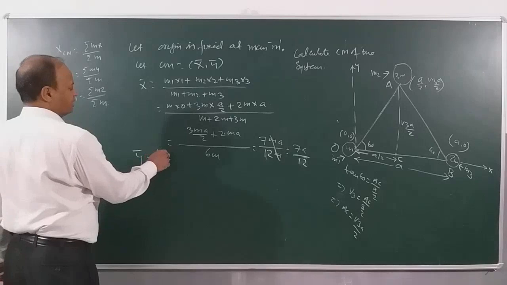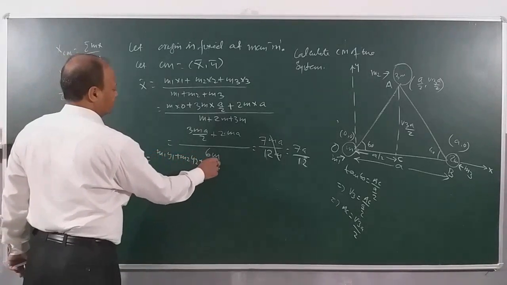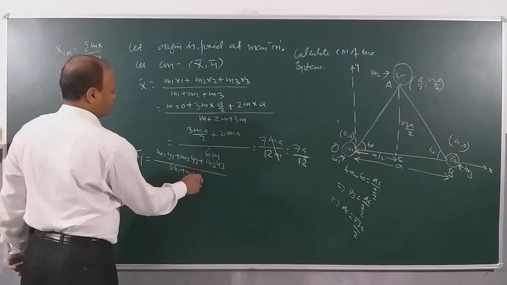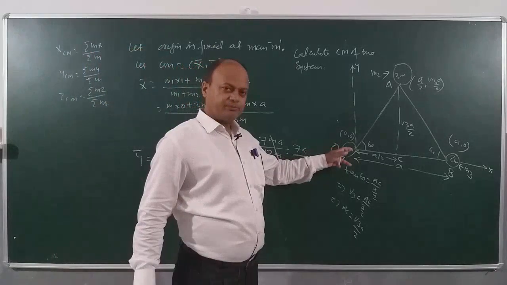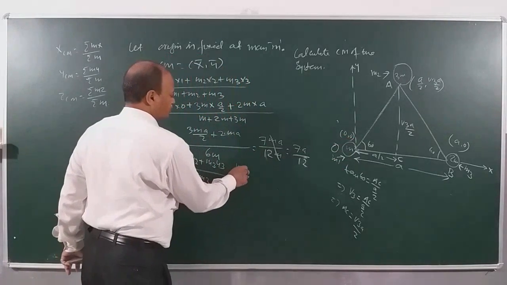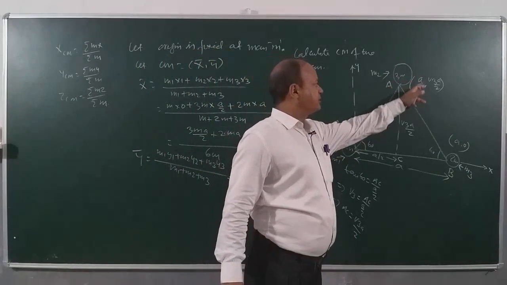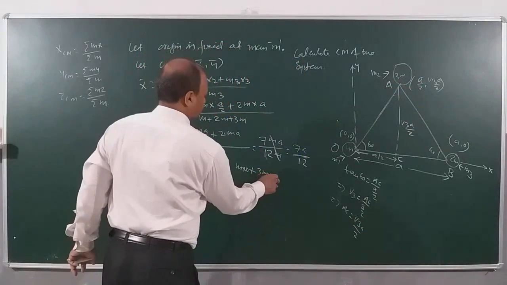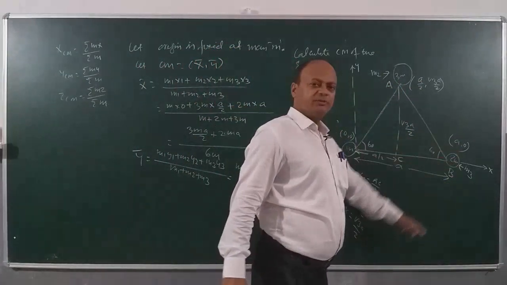Now, similarly, I can calculate y bar. So y bar is m1 y1 plus m2 y2 plus m3 y3 divided by m1 plus m2 plus m3. When I take mass as m, the y coordinate here is 0. So I write m into 0 plus. When I write 3m, then the distance is root 3a by 2. Plus. When I take mass 2m, then y is 0.